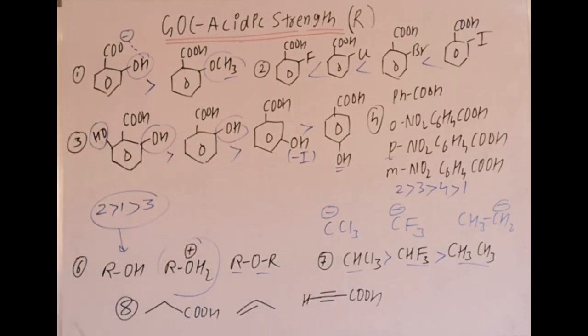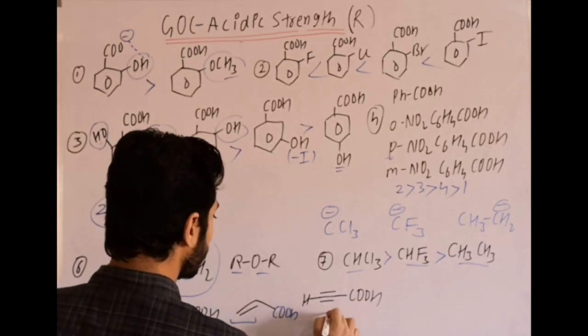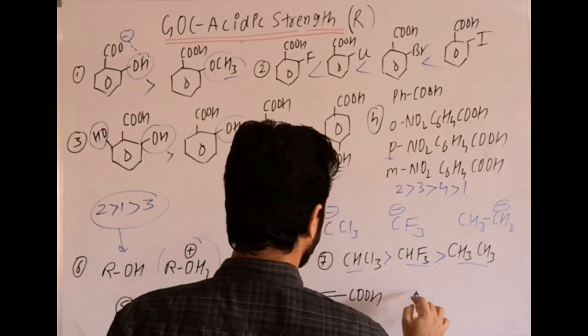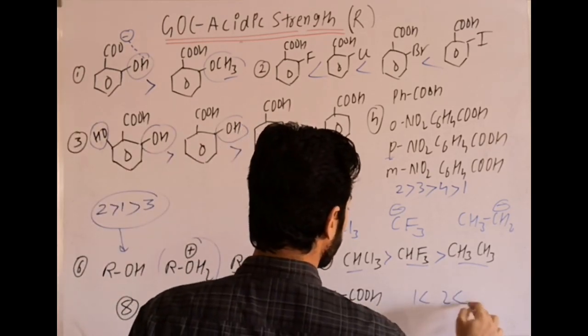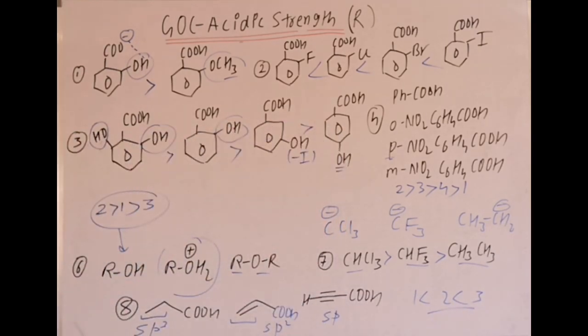The next example, carboxylic acids. Which point can we use? sp3 carbon, sp2, sorry, here it should be carboxylic acid group, and this is sp. Now using hybridization, third will be maximum, then second, then first. It is Ka order. Okay.